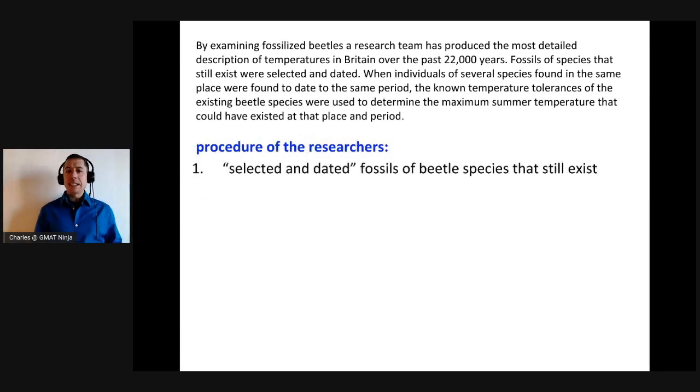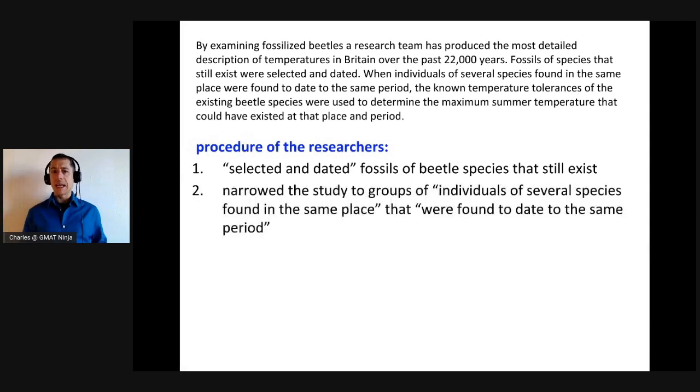So first, they selected and dated fossils of beetle species that still exist. Straightforward enough. Second step, they narrowed that study group to individuals of several different species found in the same place, found to date to the same period in the past. So basically, we've got all these existing beetle species, found fossils of them, found different species, but we have fossils available all from the same time period.